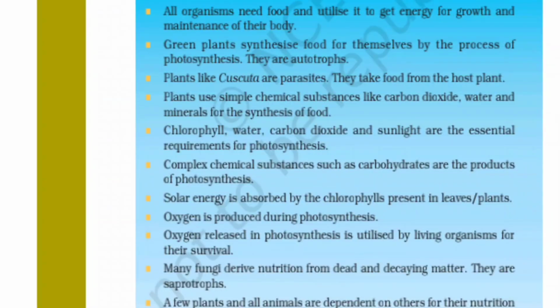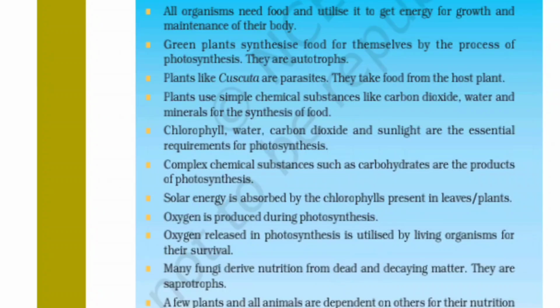Summary. All organisms need food and utilize it to get energy for growth and maintenance of their body. Green plants synthesize food for themselves by the process of photosynthesis. They are autotrophs. Plants like cuscuta are parasitic. They take food from the host plant. Plants use simple chemical substances like carbon dioxide, water, and minerals for the synthesis of food. Chlorophyll, water, carbon dioxide, and sunlight are the essential requirements for photosynthesis. Complex chemical substances such as carbohydrates are the product of photosynthesis.